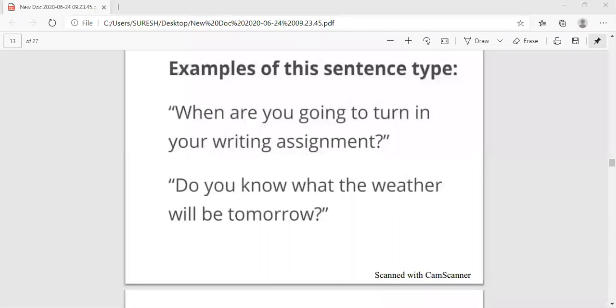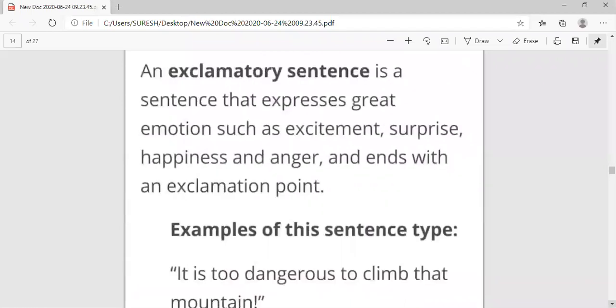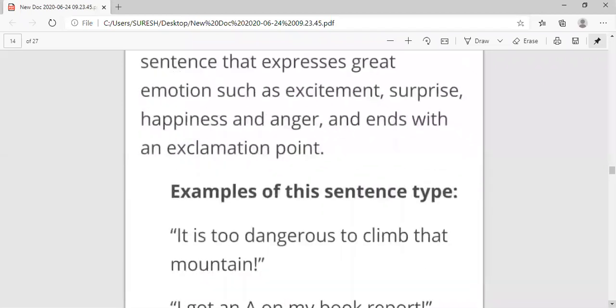But we have to read only 3 types of sentences in class 7. That was assertive, interrogative, and the third one is exclamatory. Exclamatory sentences: a sentence that expresses great emotion such as excitement, surprise, happiness, anger. Wow! And it ends with which mark? Exclamation mark. It ends with an exclamation mark.